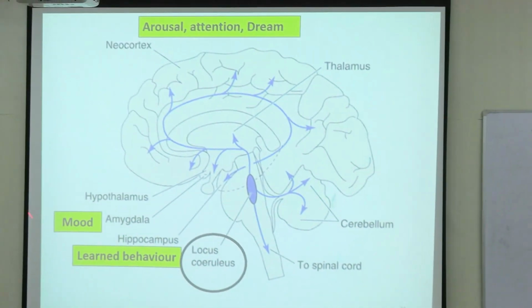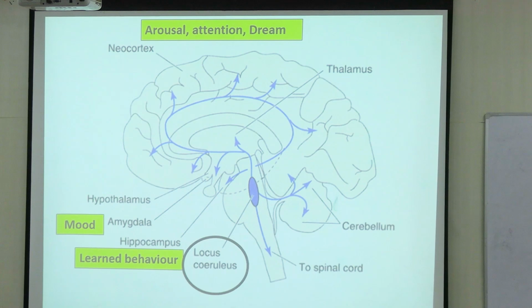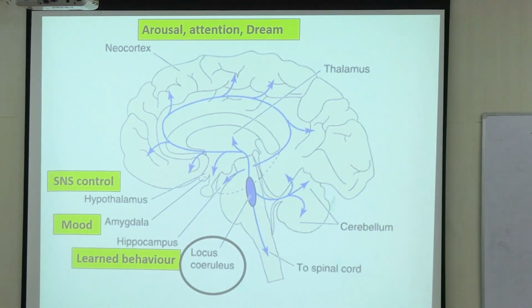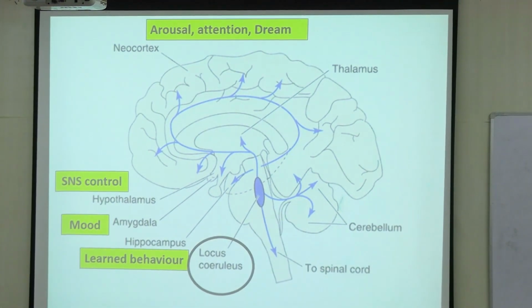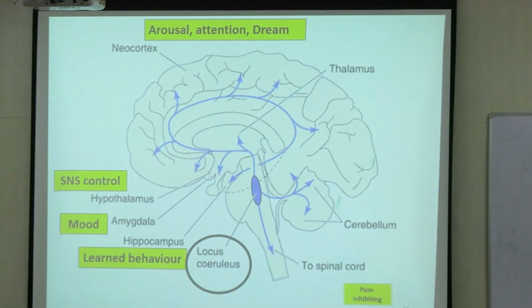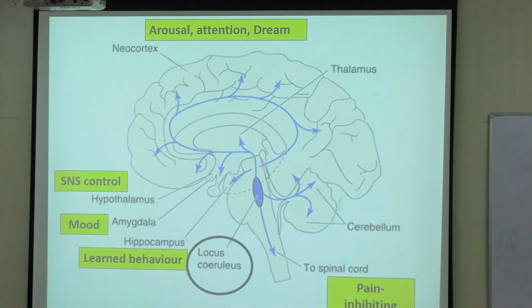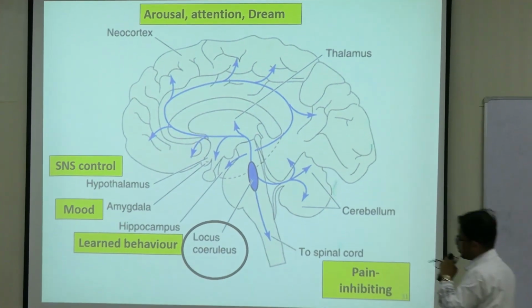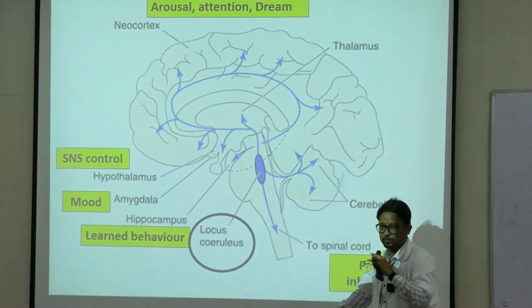Projections to the amygdala are concerned with the regulation of mood. Projections to the hypothalamus are concerned with the control of the sympathetic nervous system. And as you can see, one set of neurons also goes downwards to the spinal cord.